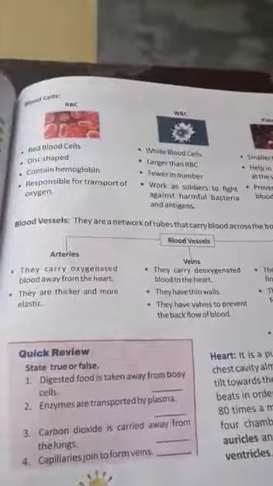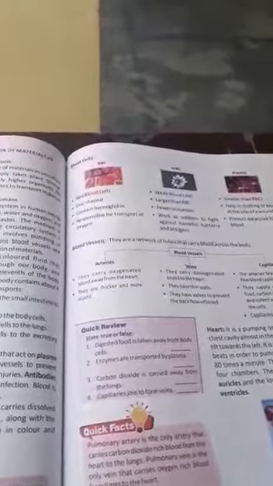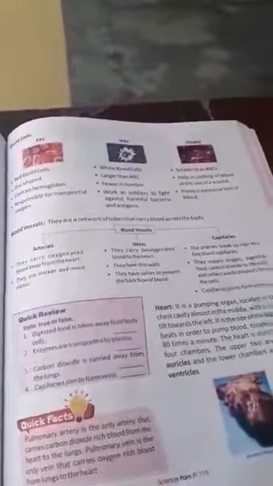The red blood cells are disc-shaped without a nucleus. These are responsible for transporting oxygen, because they have the red pigment known as hemoglobin, which binds the oxygen and carbon dioxide to transport to various parts of the body. Now the WBC are nucleated and larger, with a shorter lifespan, normally 7 to 10 days, but the RBC lifespan is 120 days. The platelets are the clotting factors. They prevent excessive blood loss in our body.